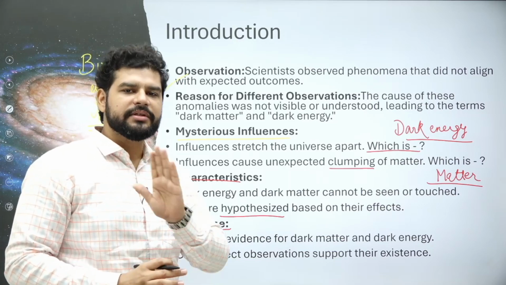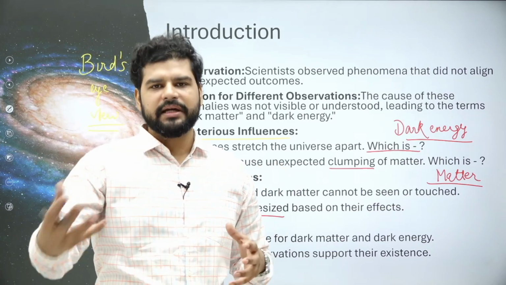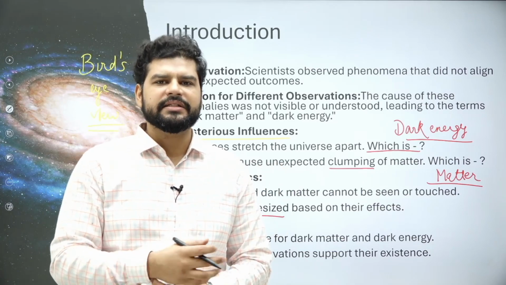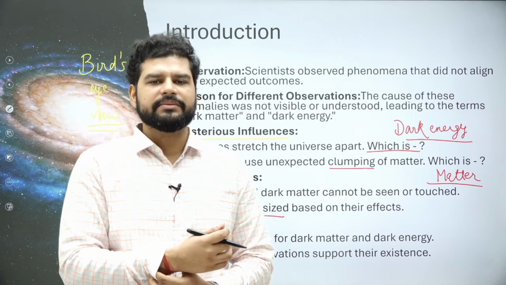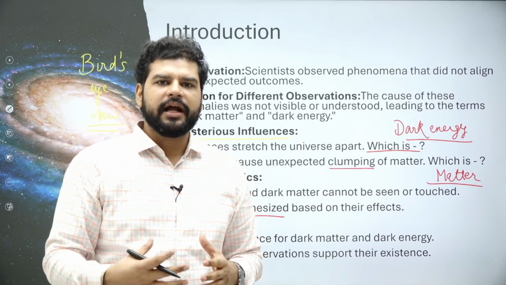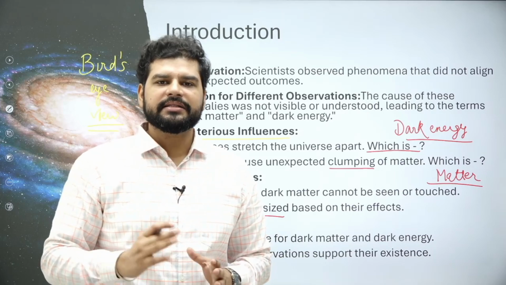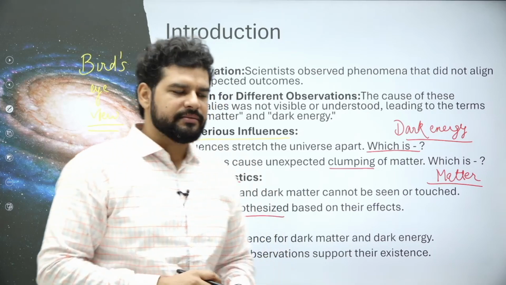Like I told you, scientists were observing the universe according to the current theory, and in the 1970s, they started learning about this matter and this energy. They were exploring the universe, trying to observe it according to the prevalent theory at that time, and they realized that something is happening which we are not able to understand.